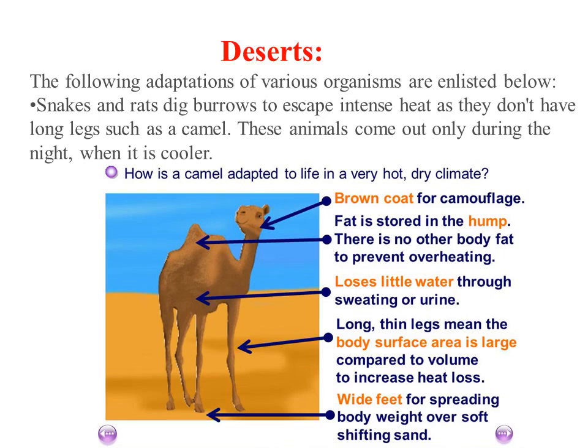That's why they are not totally exposed to the heat of the hot sand. They also have wide feet for spreading body weight over soft shifting sand. These are all the adaptations of camels in the desert habitat.